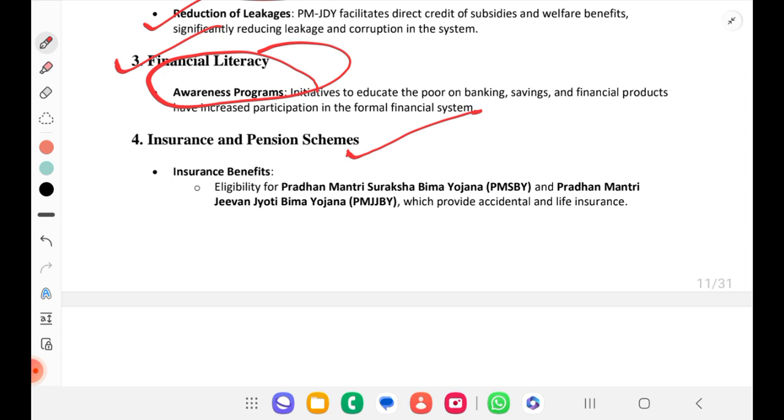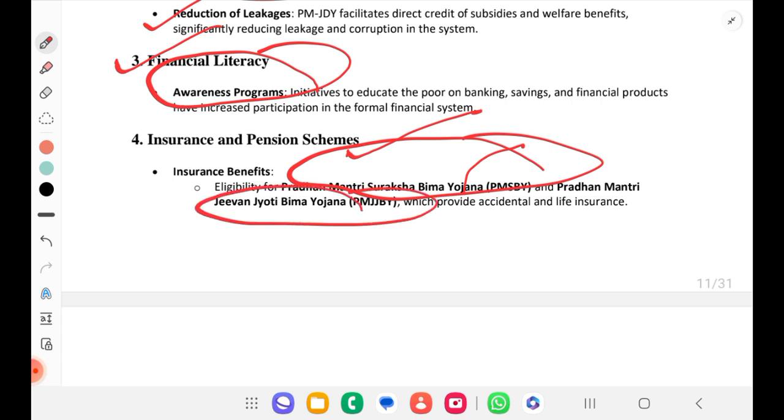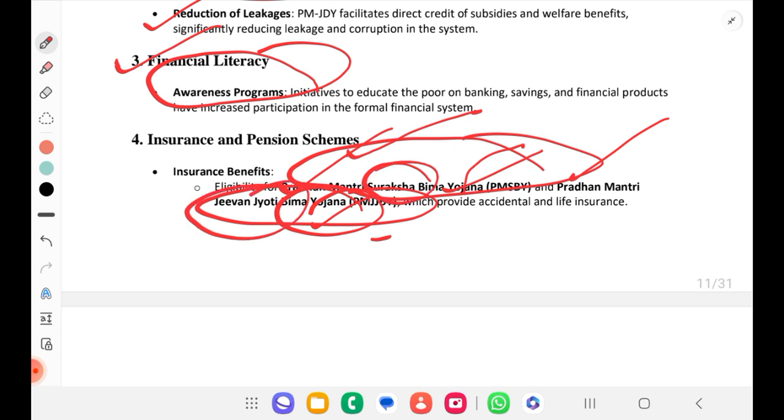You can remember these insurance schemes: Pradhan Mantri Suraksha Bima Yojana and Pradhan Mantri Jeevan Jyoti Bima Yojana, which provide accidental and life insurance. Two yojanas we'll remember. See, Pradhan Mantri is the same. Then we have Bima Yojana, that is for insurance.